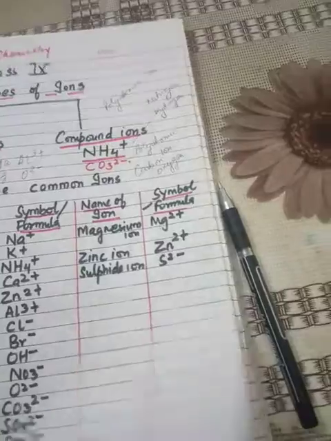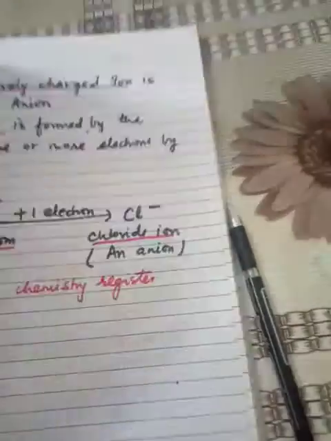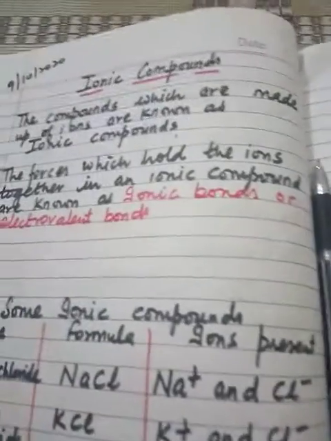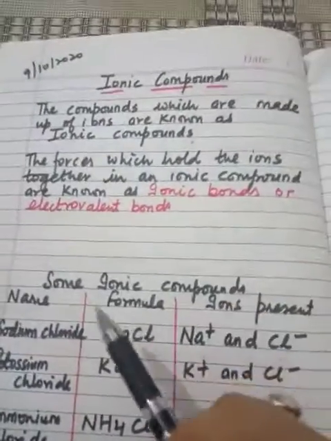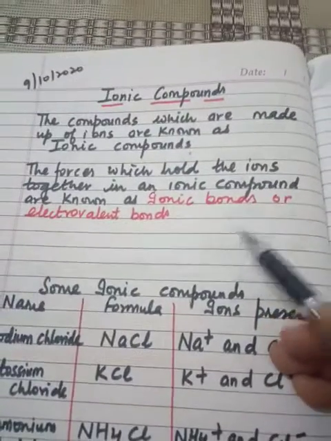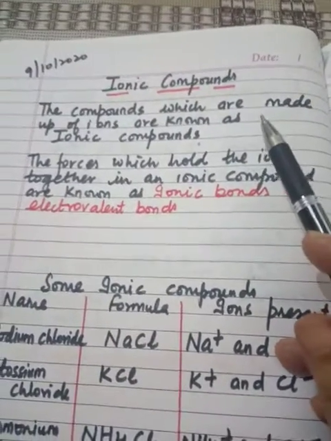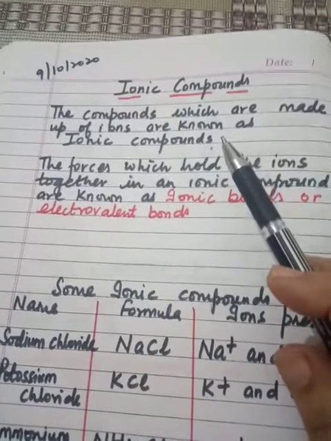Now, we will study about ionic compounds. What are ionic compounds? The compounds which are made up of ions are known as ionic compounds.